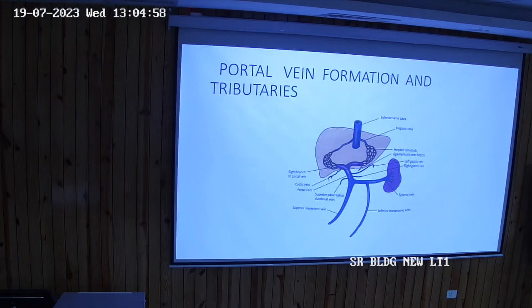So here where the tributaries are meeting of the systemic and the portal veins, this is coming from ये inferior mesenteric है, ये superior rectal vein है, और ये middle और inferior rectal vein है. तो यहाँ पर ये enlarged हो जाता है, and when they rupture, it causes